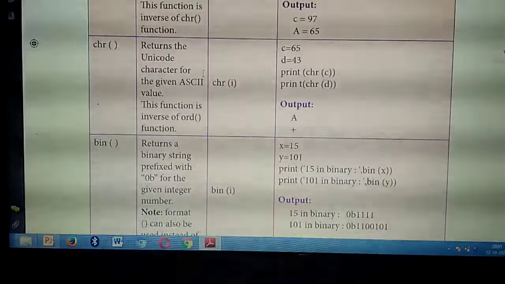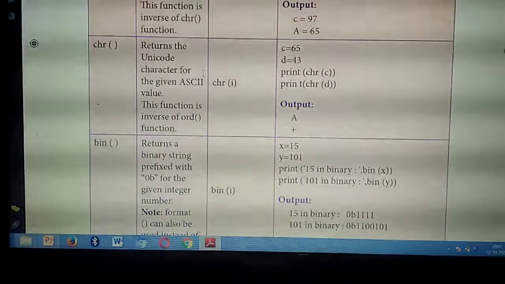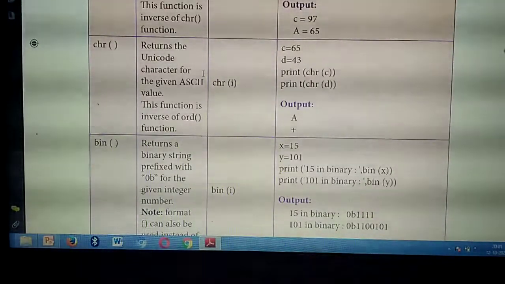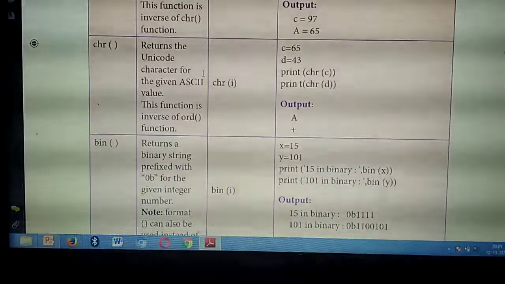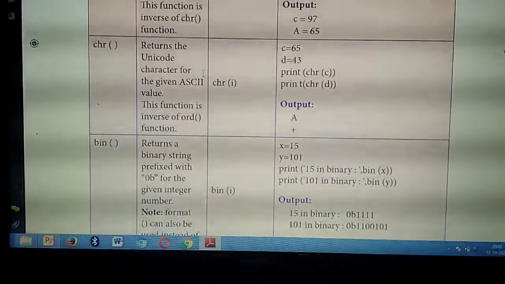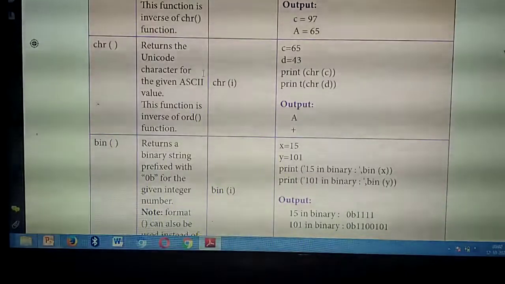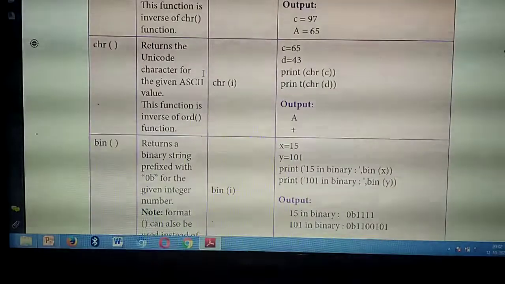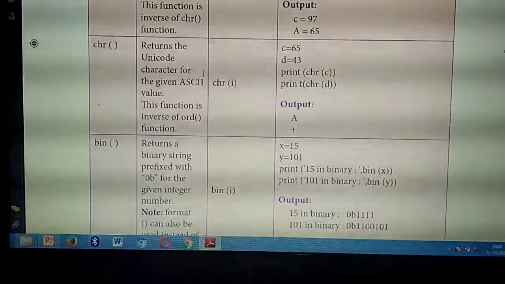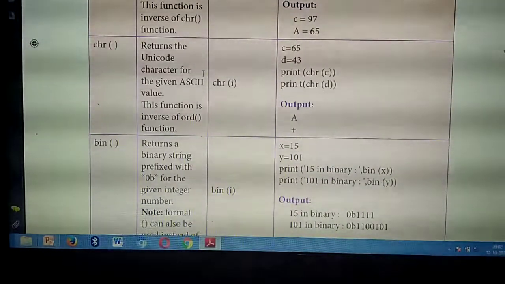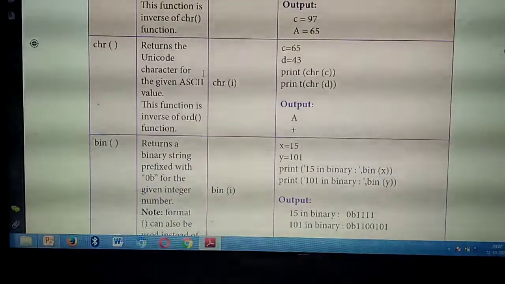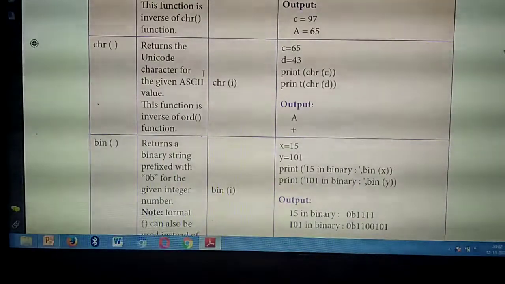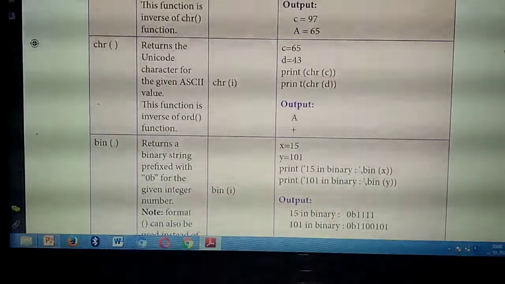So here you are giving some numbers, or ASCII values, as an input. Understand? It will return the character or particular symbol for the ASCII value. So what's the use of CHR of? CHR of means you are giving an ASCII value as the input, so it will return the particular characters or symbols for the ASCII values. Understand? So what's the syntax?